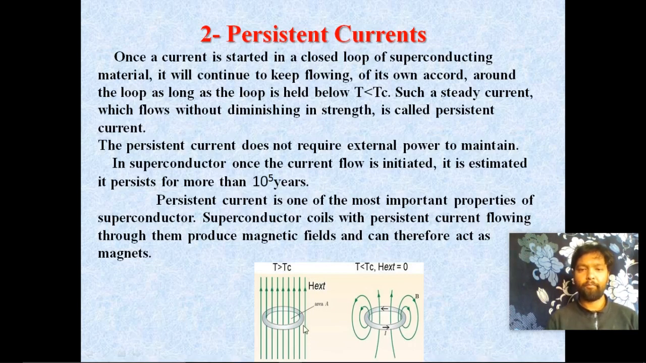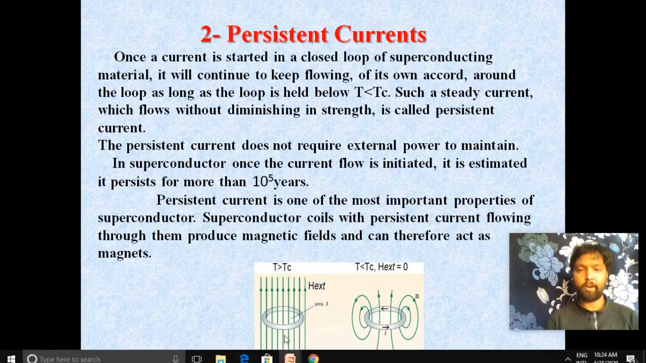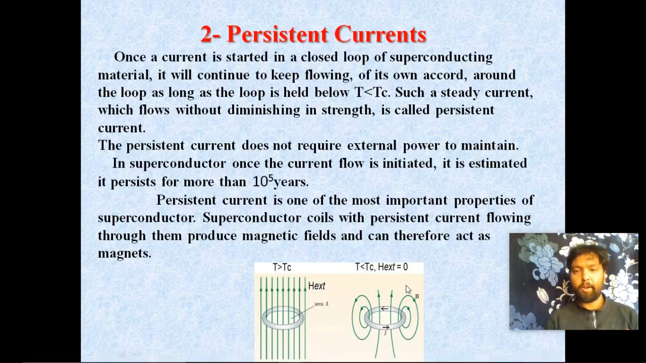See in this diagram, we consider a superconducting ring. When the temperature is greater than the critical temperature, the current does not keep flowing in the superconducting ring. But at temperature T less than Tc, below the critical temperature, the current will keep flowing in the superconducting ring. Such a current continuously flowing in a superconducting ring is called the persistent current.